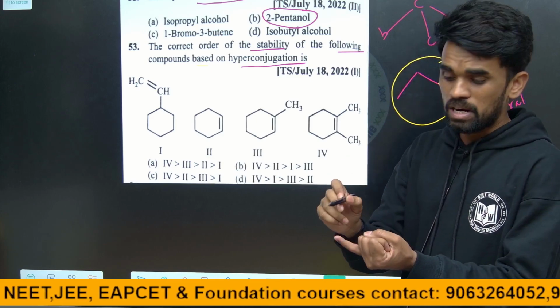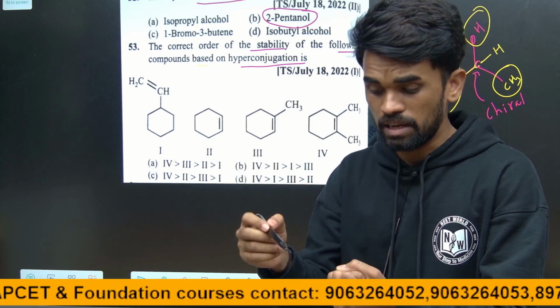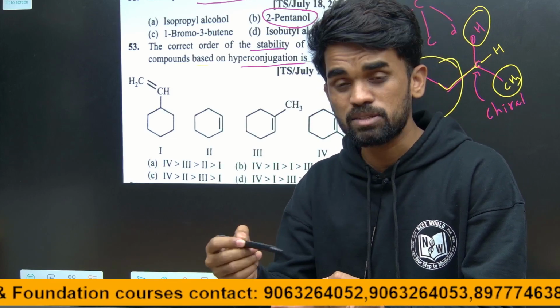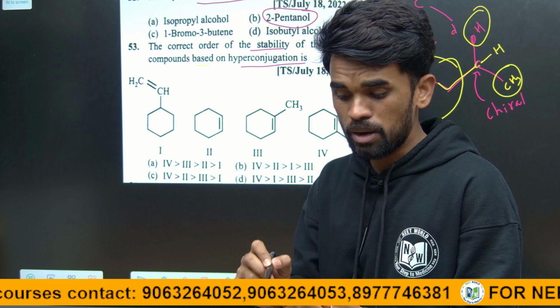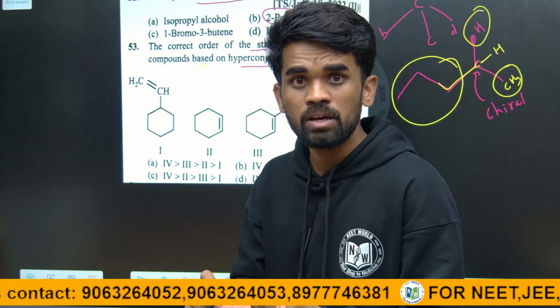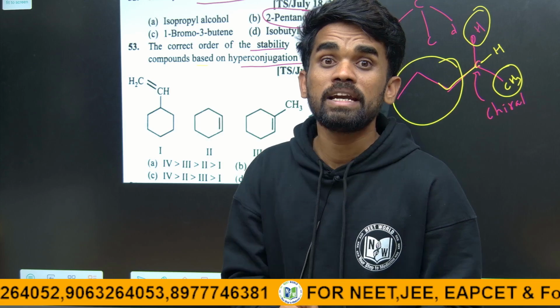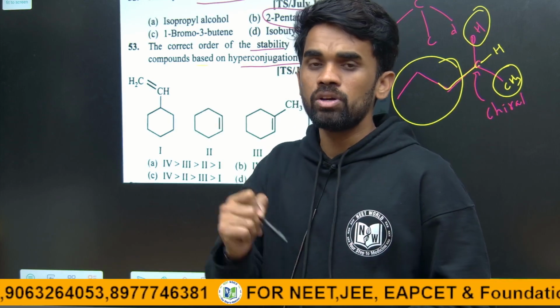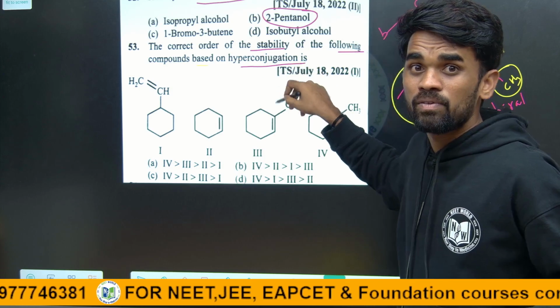So what are the applications? Hyperconjugation increases the stability of, or explains the stability of carbocations and free radicals. Carbocations, free radicals, and alkyl benzenes I told you. The next I told you is the stability of alkenes. Alkyl hyperconjugation explains the stability of alkenes.